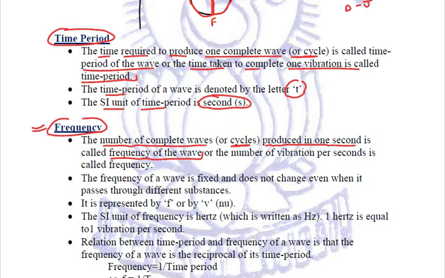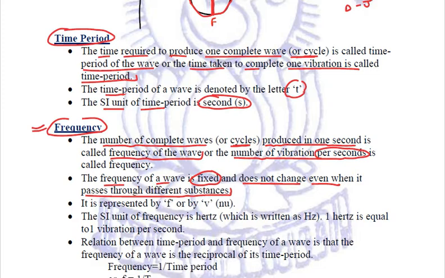We can also define the frequency as the number of vibrations per second. Now, this frequency of a wave is always fixed and does not change even when it passes through different substances.